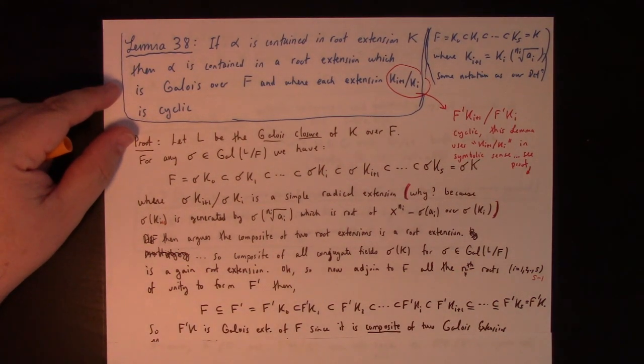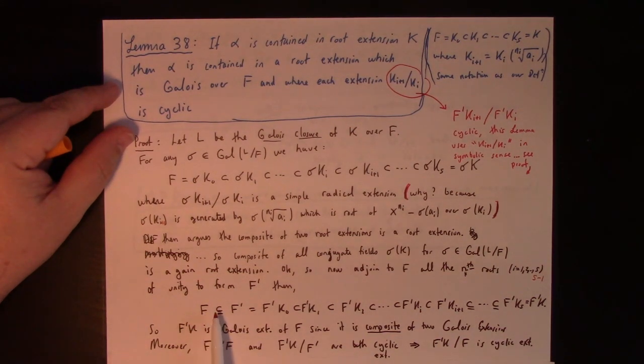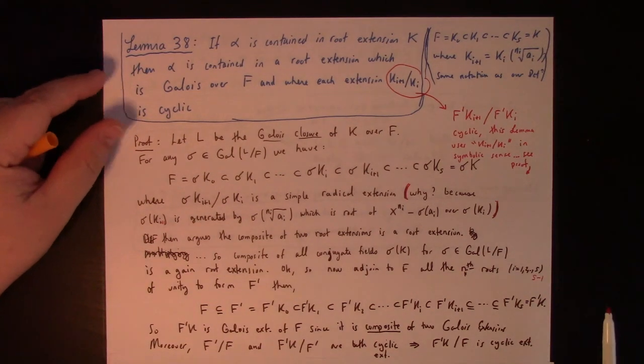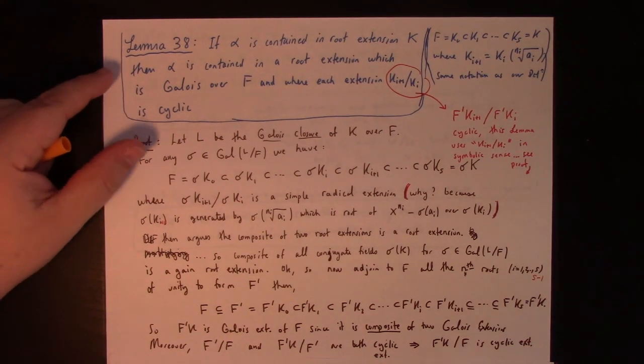And moreover, that's a Galois extension, since it's the composite of Galois extensions. And both the original extension of f prime over the base field, well, those are both a composite of radical extensions, so it's a cyclic extension by our previous lemma. That will be proposition 36 or 37, I forget which one, but and then that is also cyclic because it's Galois, I think it was.